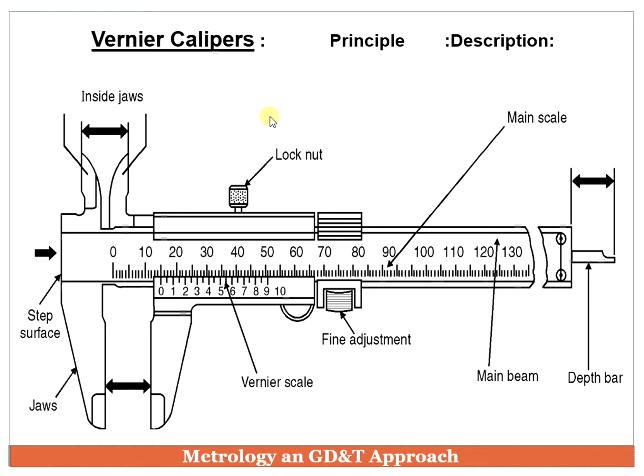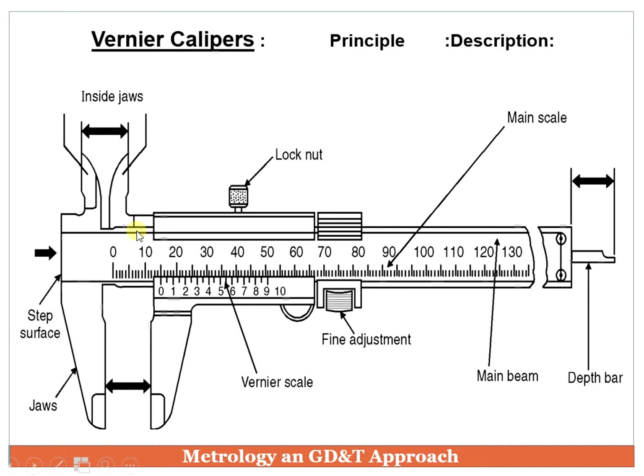So the vernier caliper is a precision measuring instrument which looks like this. It has two external jaws, as we call them, to measure the external diameter. We have inside jaws to measure the internal diameter. We have the lock nut to set the dimension fixed. We have fine adjustment, that is fine movement, and then we have a depth bar and the main scale and vernier scale, the most important thing.